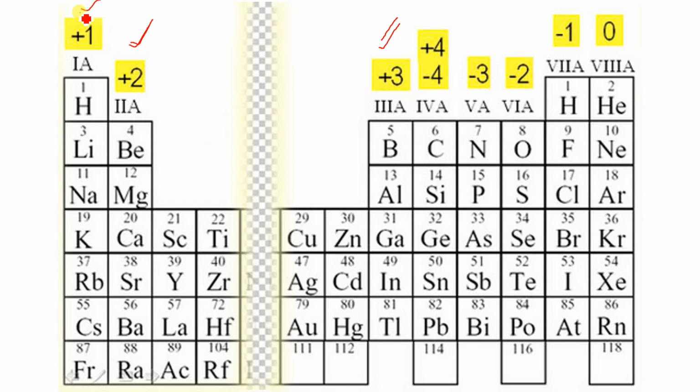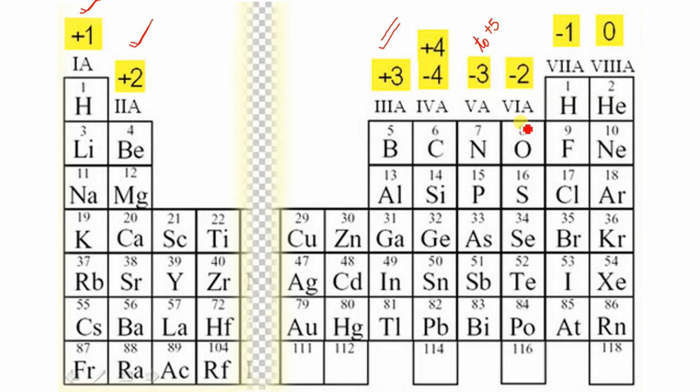Now like 14, 15, 16. Group 14 can show +4 as well as -4 depending upon what it is combined with. Group 15 जो होता है, the general oxidation number is -3, but it can show -3 to +5. ये -3 to +5 show करता है. How it will be, we will understand better at the last. I will explain, don't worry about that.